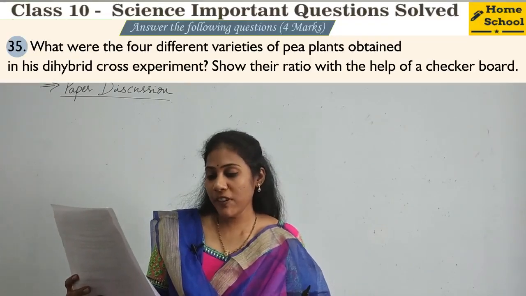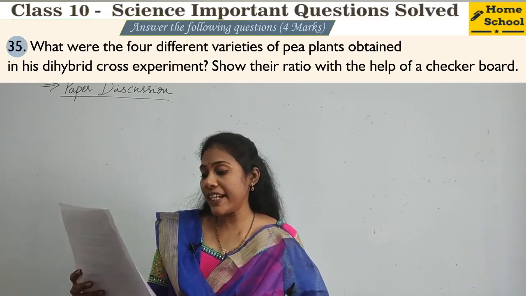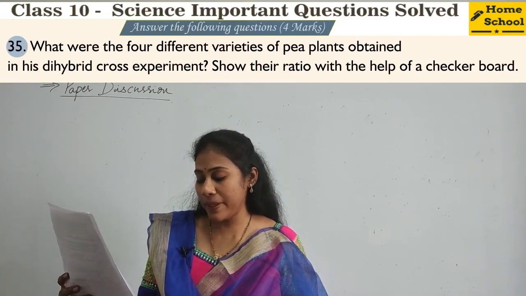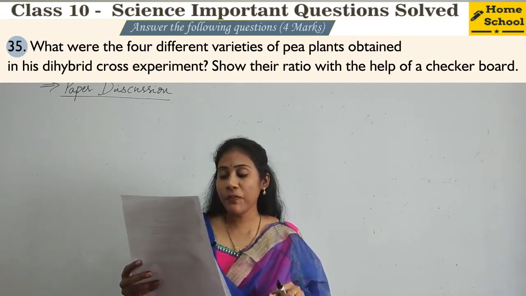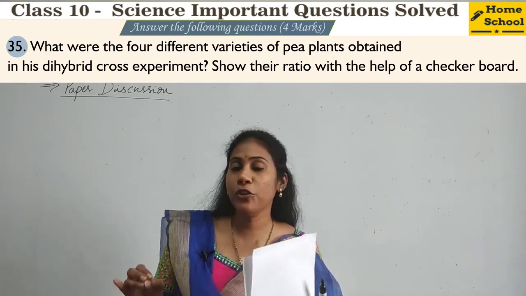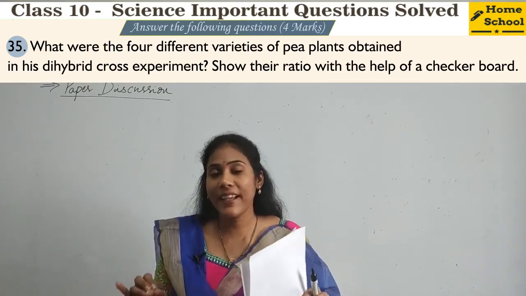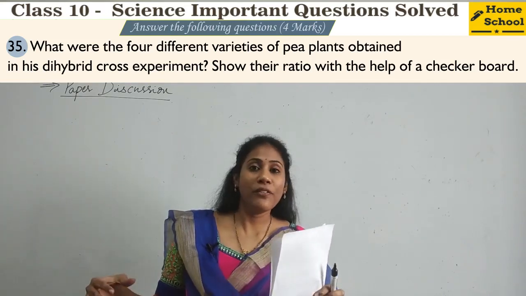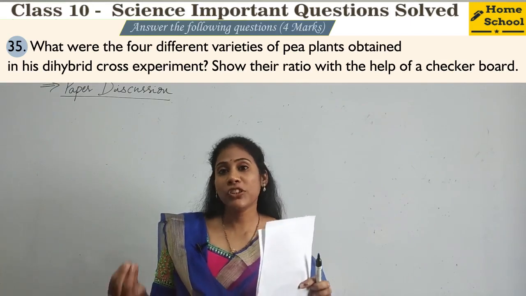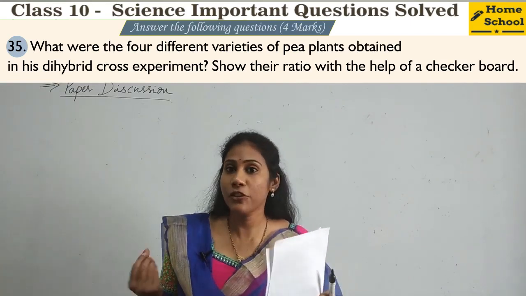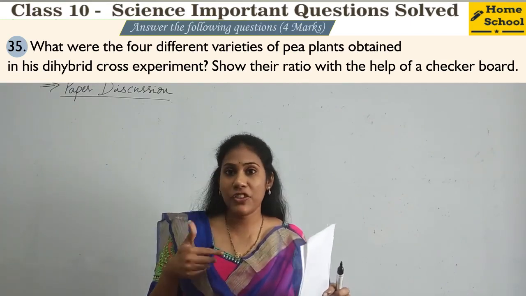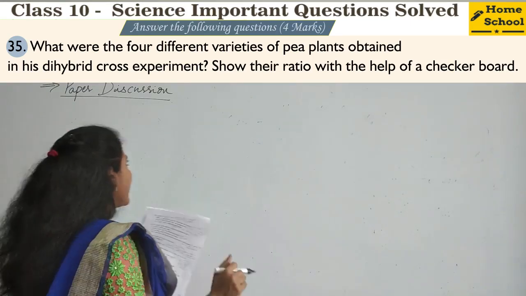Coming to the 35th question, what were the 4 different varieties of pea plants obtained in his dihybrid cross experiment? Show the ratio with the help of a checkerboard. So the complete dihybrid cross experiment you have to show with an example and with the help of a checkerboard. At the end you have to mention the different varieties of pea plants that you have got. Mention the genotypic ratio as well as phenotypic ratio, right, in F2 generation and F1 generation. So let us do it with an example.